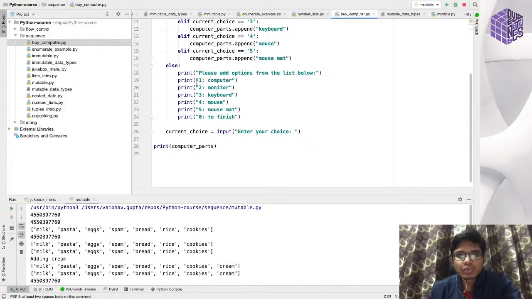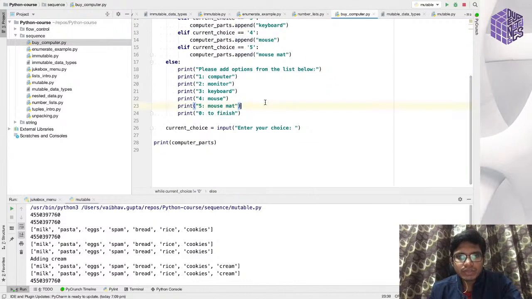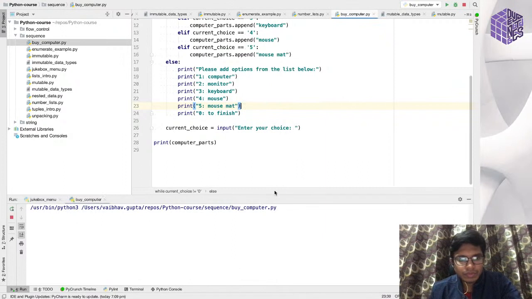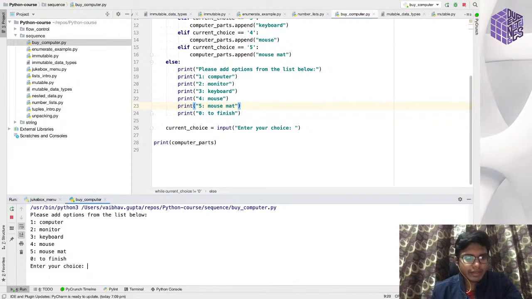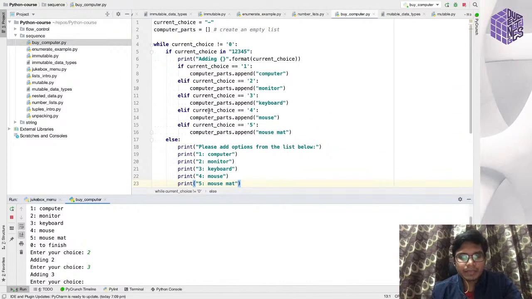If he enters one, computer will be added into his list. If he enters two, monitor will be added into the list. I am adding the elements into the list using this append function, and using this append function, I am adding the item based on his choice. So let me run this and show you. If I type 2, it adds 2, then type 3. To quit the program, I'll type 0.